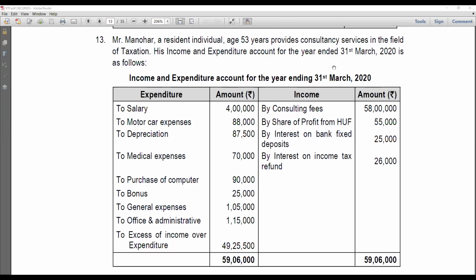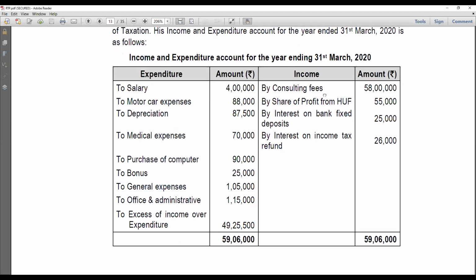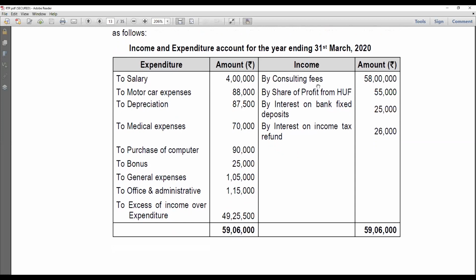So now they've given a basic format of income and expenditure account for the period ending 31/3/2020. So let's go to the income side. He's into consultancy. So that's why, since he's a professional, no P&L has been provided, rather an income and expenditure account has been provided. So going further, we have share of profit from HUF. So first, let's start with a basic format of noting down the details. First, we'll discuss what the provisions are here with the question. Then I'll show you how it is to be solved.